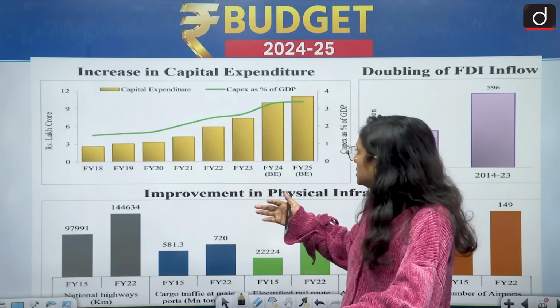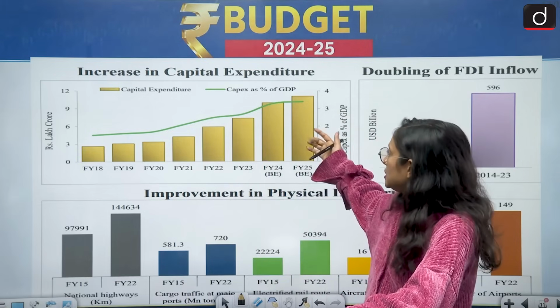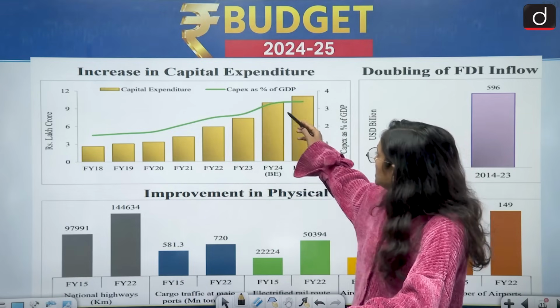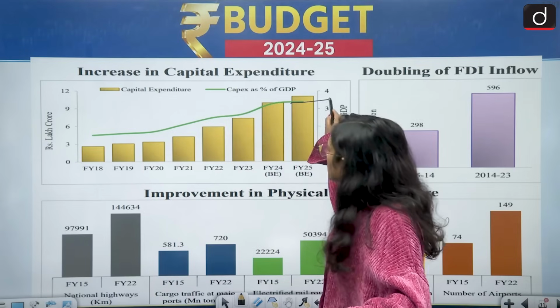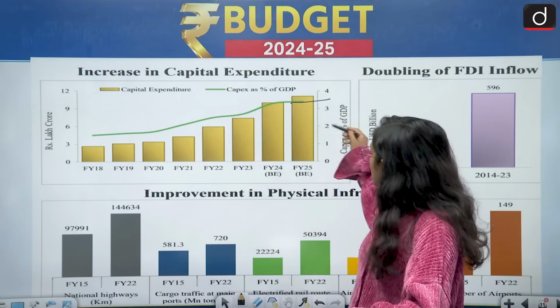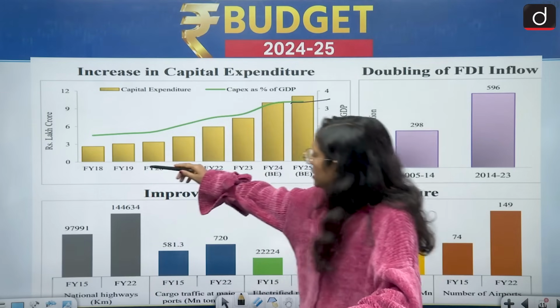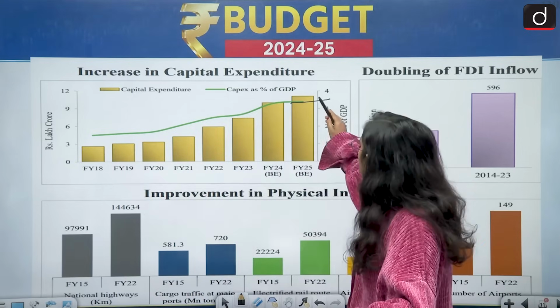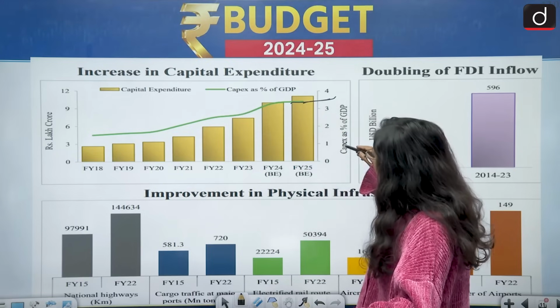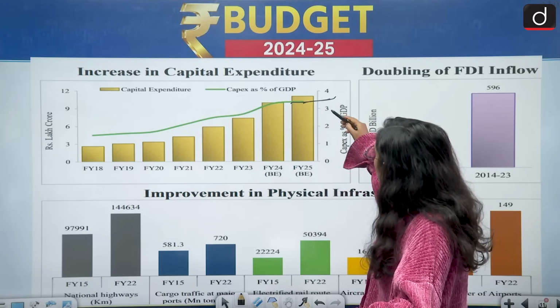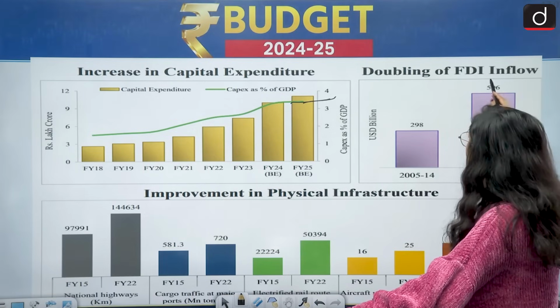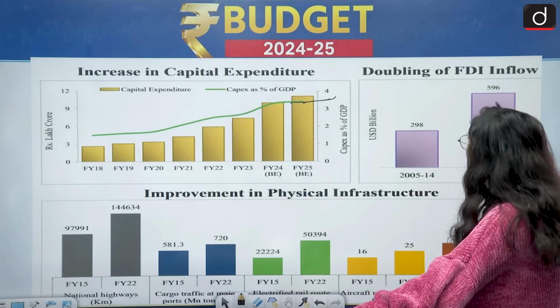Here we can see that there is an increase in capital expenditure, and in financial year 25 there is an increase, in rupees, of more than 9 lakh crore, and in percentage terms it is more than 3.5%. Then here we have a doubling of FDI, which is foreign direct investment inflows.